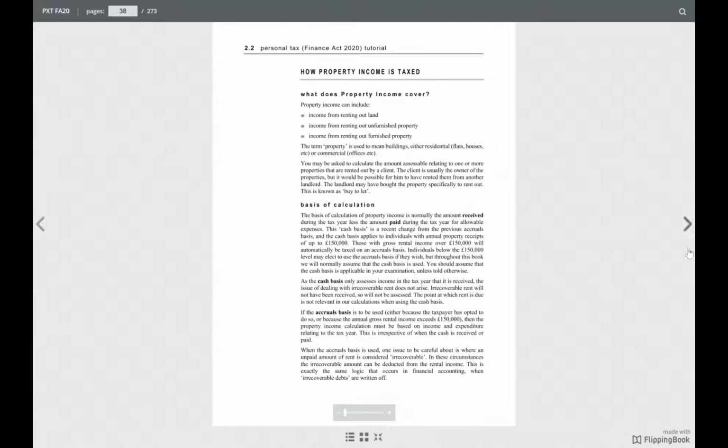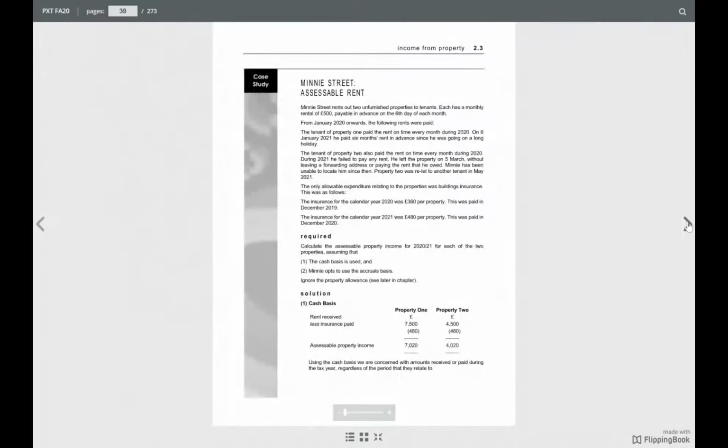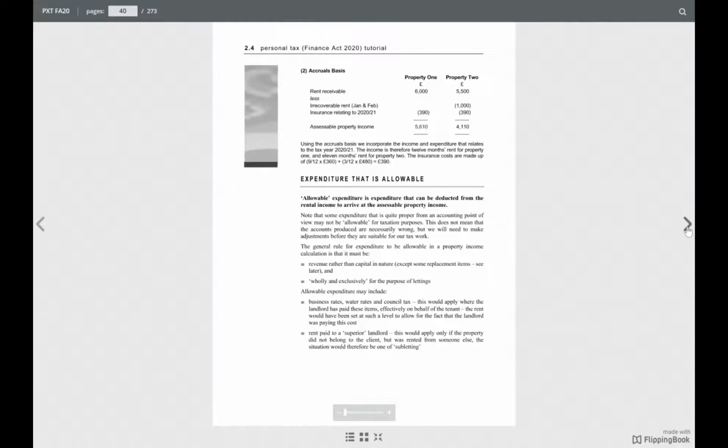The basis of all this has been covered in the notes. You may do the examples. Well, there is one thing I need to tell you. Suppose you have irrecoverable rent. On accrual basis we said that if the rent is accrued then you should pay it, but irrecoverable rent, if there is any, you do not need to pay for that, that is deducted.